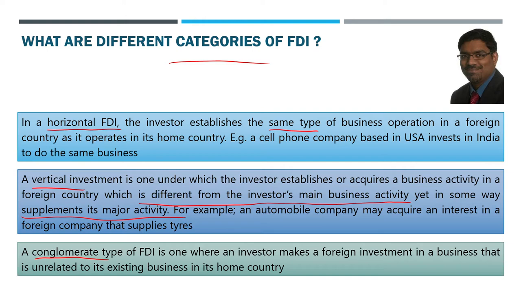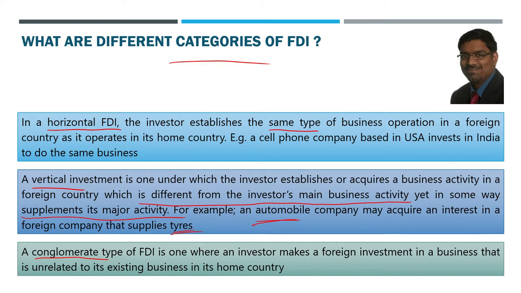In the same way, as an example, an automobile company may acquire an interest in a foreign company that supplies tires. Automobile tires are a little bit related, definitely yes, because an automobile company requires tires.